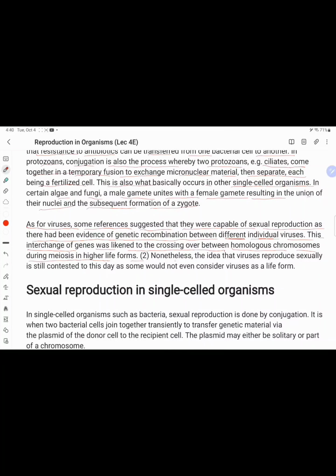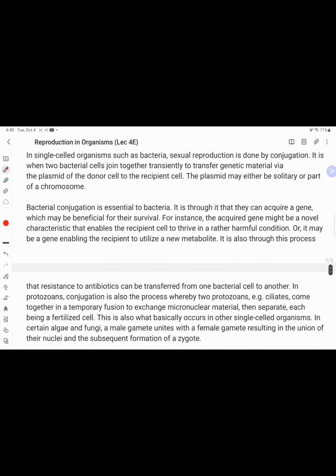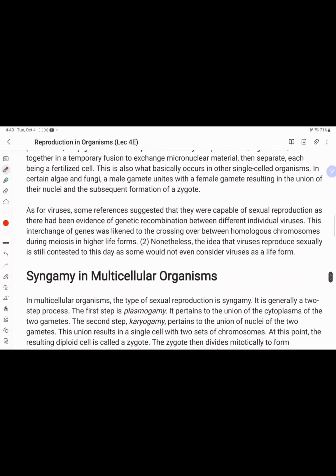As in higher life forms, nonetheless, the idea that viruses reproduce sexually is still contested to this day. Some would not even consider viruses as life forms. These are the conditions of sexual reproduction performed in single-celled organisms.